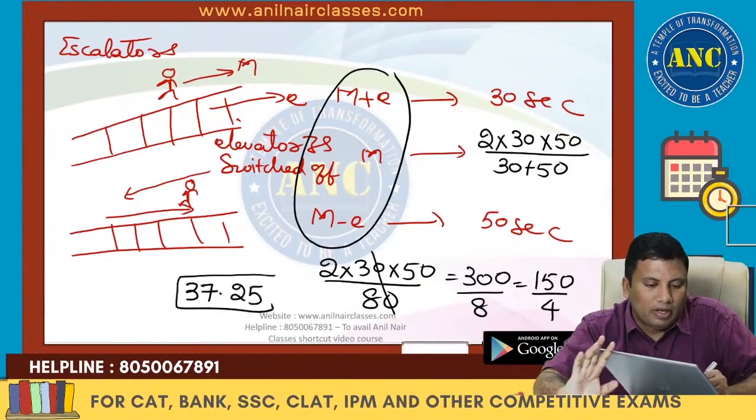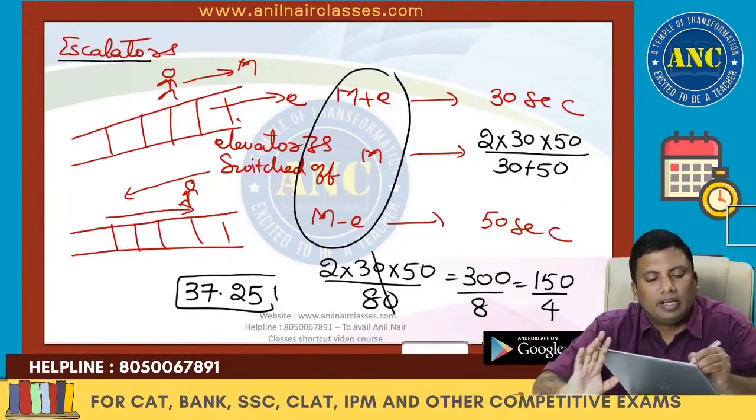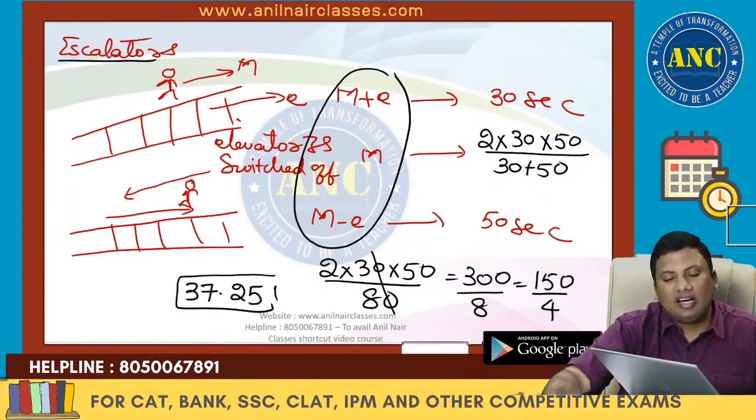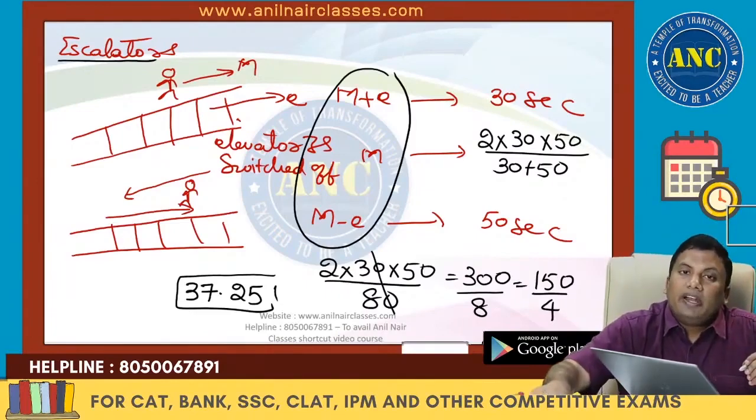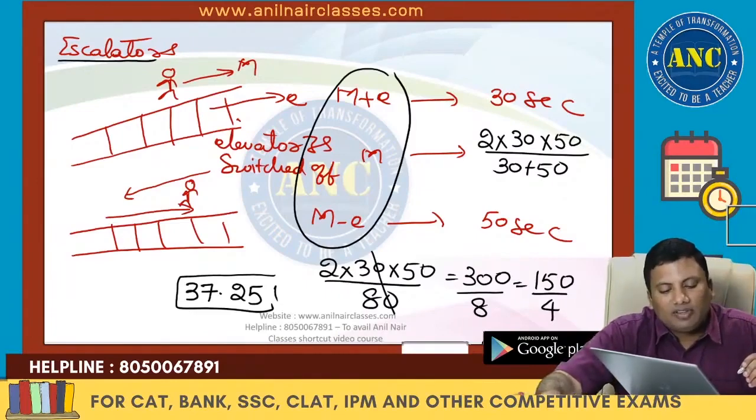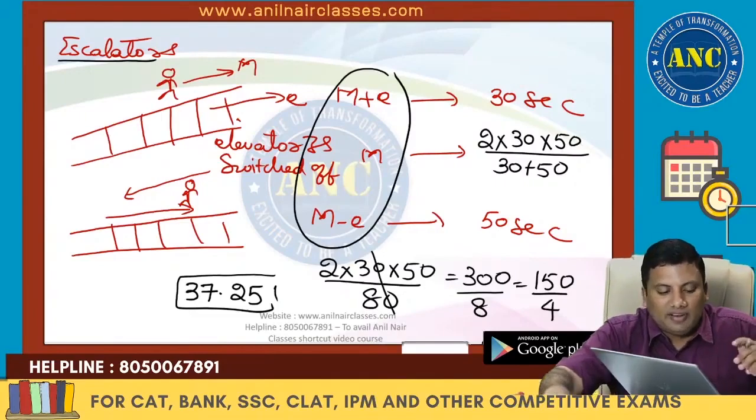37.25. I hope how to use this concept in boats and streams and escalators is also clear. Till now, the speed values are given. What if the speed values are not given? Now see.